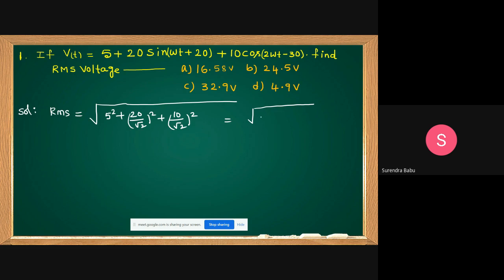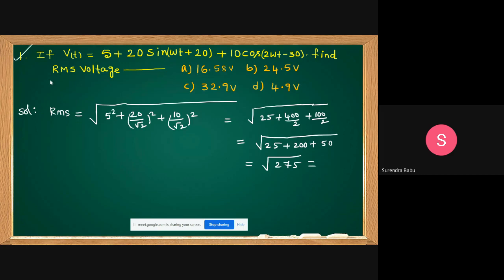Square root of 25 plus 400 by 2 plus 100 by 2. This is 25 plus 200 plus 50, not 100. It is 50. 275. How much can you get? Root 275. This type of problem is important.